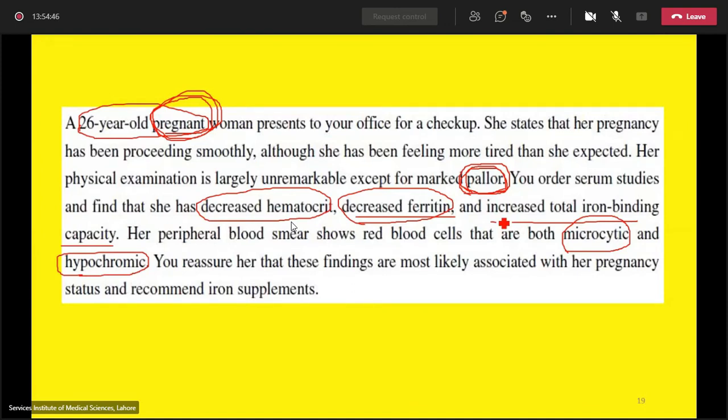And most importantly for you is the MCV and MCHC values. So remember, in iron deficiency anemia, MCV and MCHC are less than normal. So a hypochromic picture will be there. So this is how an anemic female patient looks. Pallor means pale looking. Skin is pale. Now, what could be the possible causes of